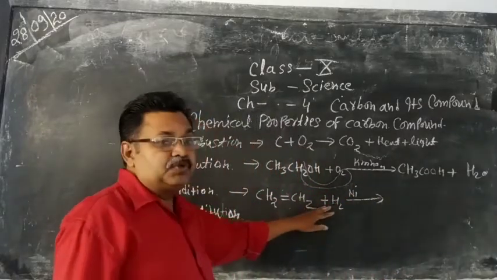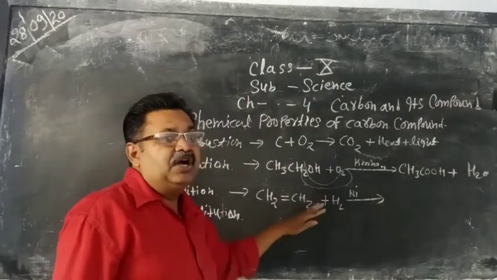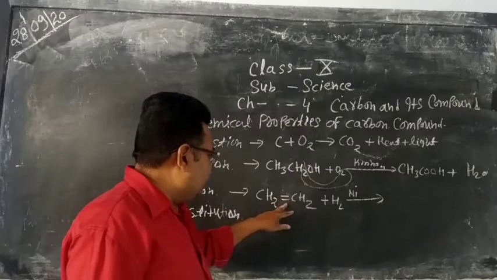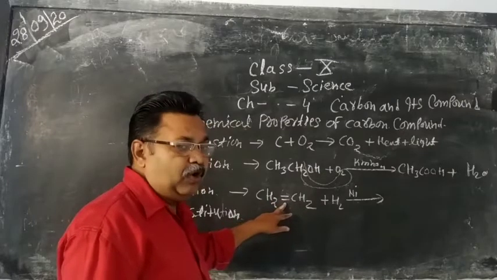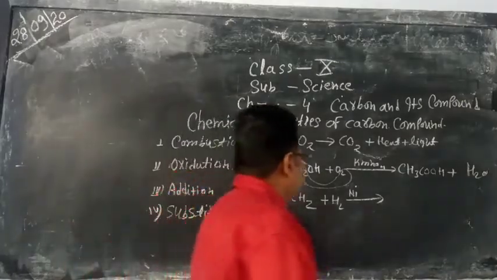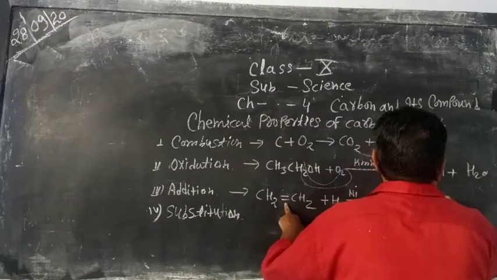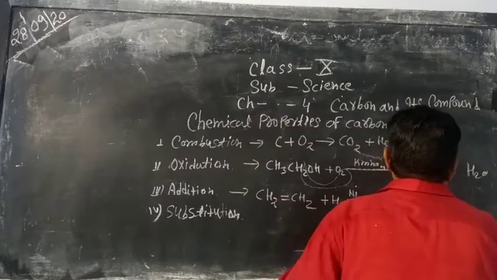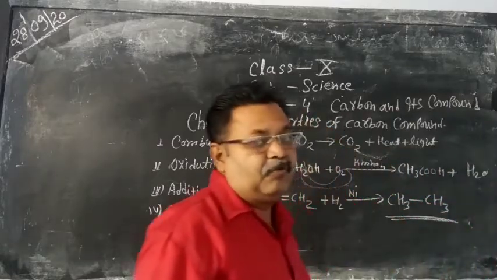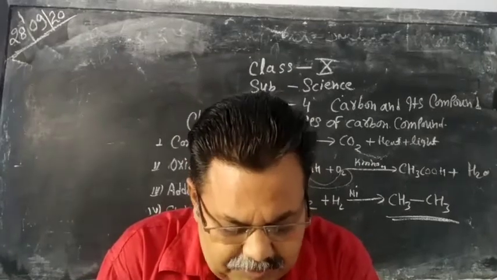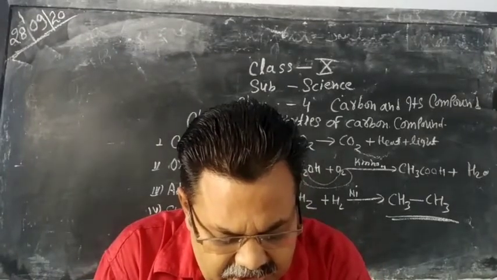This reaction is known as the addition reaction or hydrogenation reaction. When addition takes place on this double bond, the double bond becomes converted into a single bond and addition of hydrogen takes place, and the compound formed is known as an alkane. So this is an example of addition reaction.